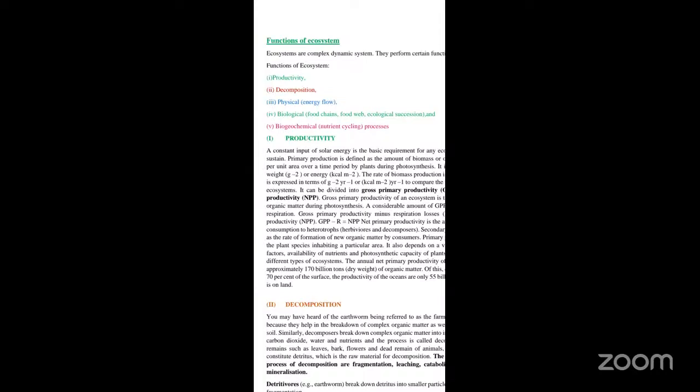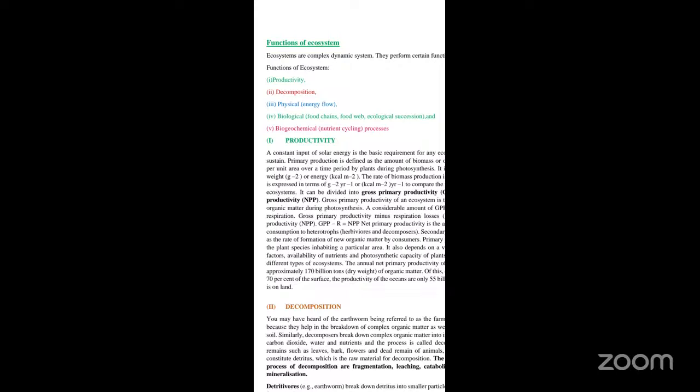So what do you mean by productivity? It is the amount of organic matter or biomass that is produced during the photosynthetic mechanism. So here gross primary productivity is the rate of production of organic matter during photosynthesis. You call it gross primary productivity.